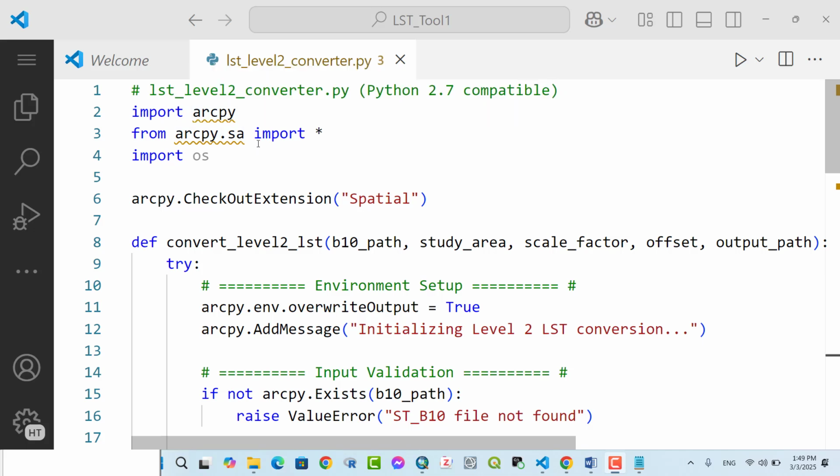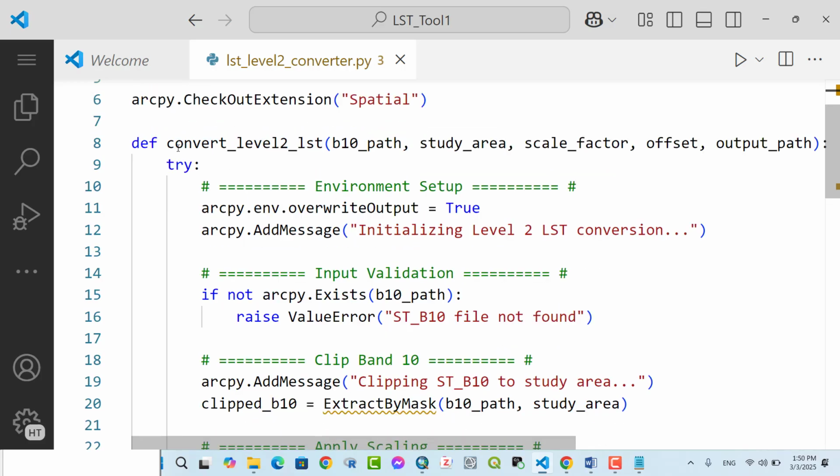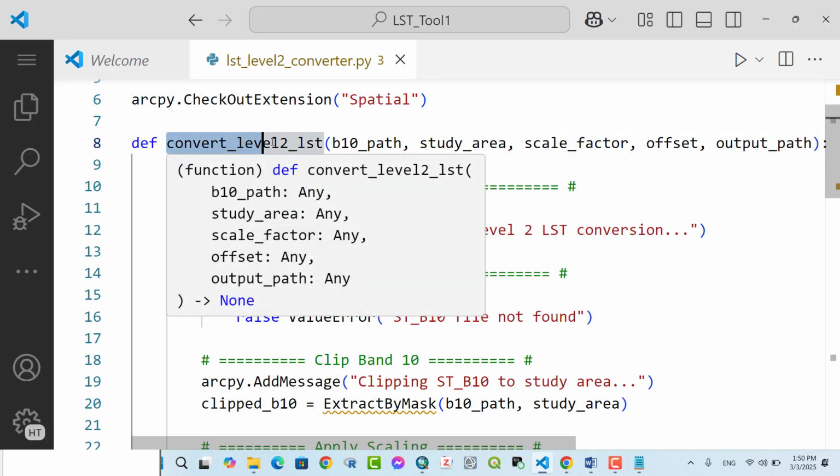The script starts with import arcpy, then from arcpy.sa import star for all functions, then import os. Check the extension, which should be Spatial: arcpy.CheckOutExtension Spatial. Then define the main function, convert level 2 to LST.